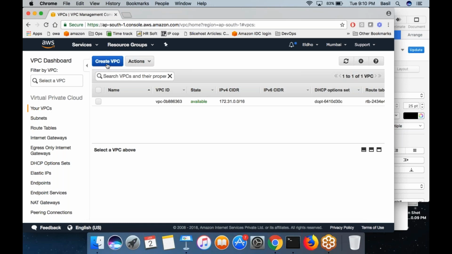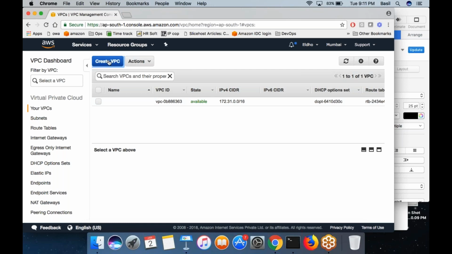If you click on the create VPC button, it will ask you what IP range you want to put in. If you want to create a private network, of course, it is a private network in the cloud. It is not a public network or anything. It's a private network that you are creating in the cloud inside the AWS data center. It's an isolated network that you create when you create a VPC here.